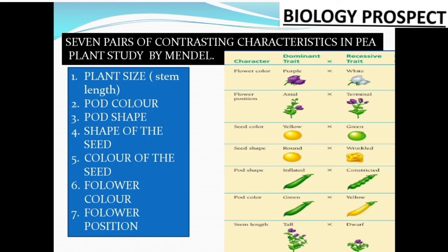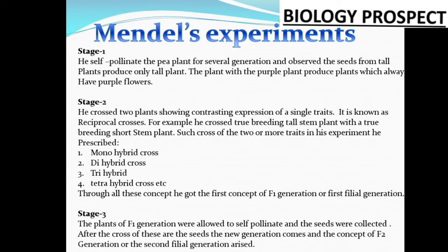Now we are going to learn what are the 3 different stages or 3 different concepts through which Mendel gave the idea about genetics. Friends, I have already told that Mendel is the one called the father of genetics. The main basic reason is that he was the first person who took steps to gain knowledge about the different varieties or different types of inheritance present in the living world, and what different types of thinking came to his mind. These are included in the 3 stages, so-called Mendel's experiments.